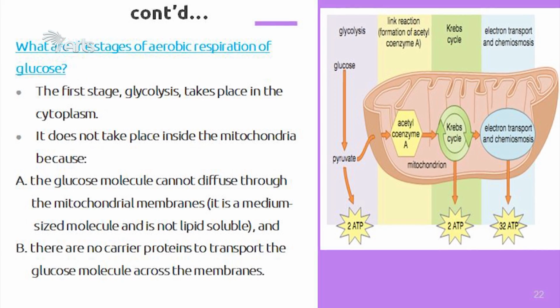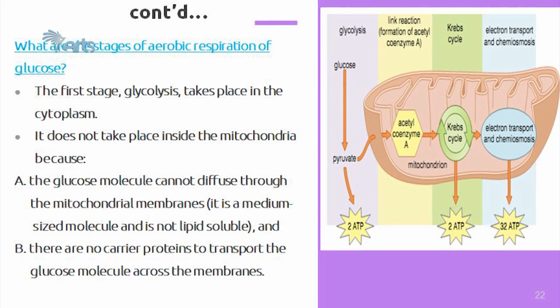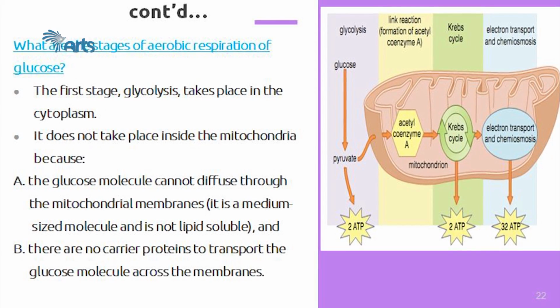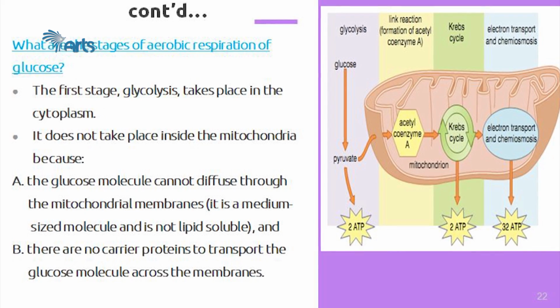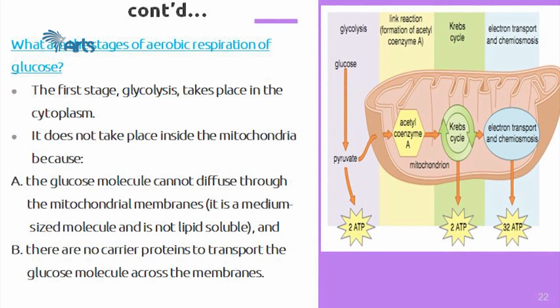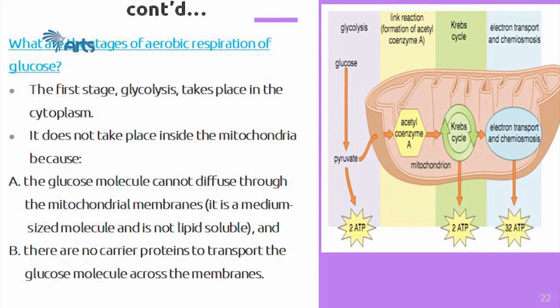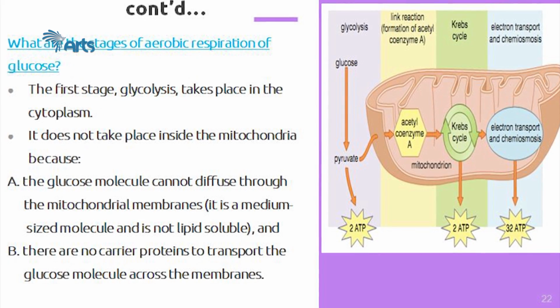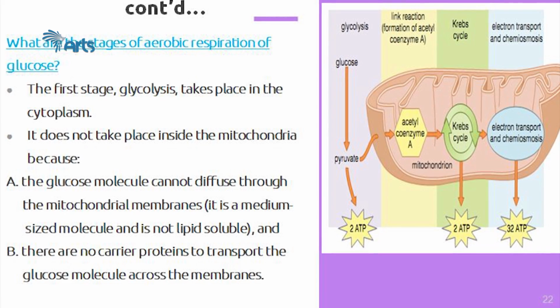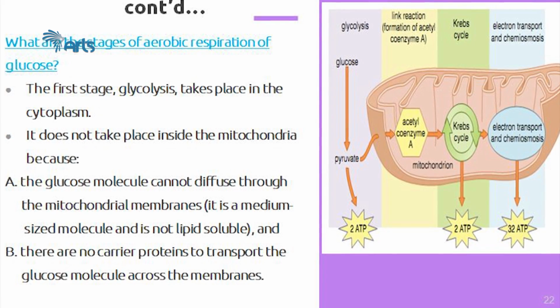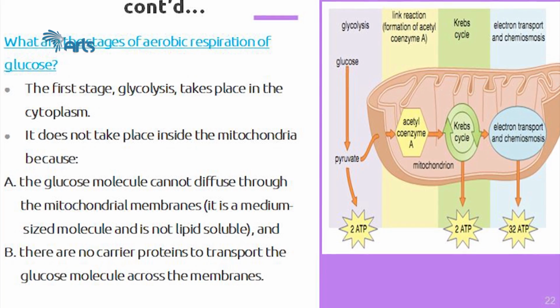Here you can see the mitochondria and the process of aerobic respiration. Three of the processes take place inside the mitochondria. Outside, in the cytoplasm, is glycolysis. Glucose is broken down into 2 three-carbon molecules, that is the pyruvate. So you can see here how these molecules are carrying out these 2 processes.